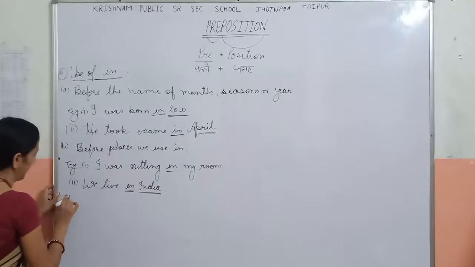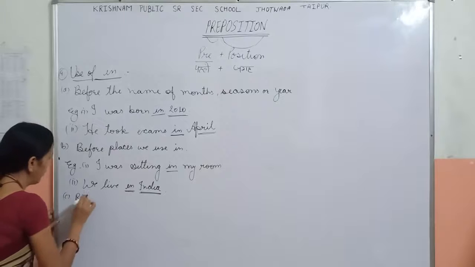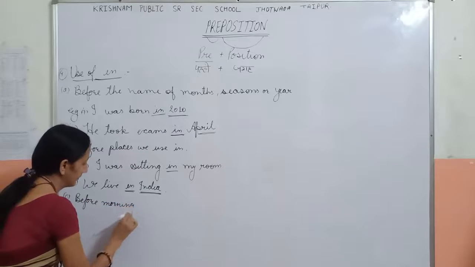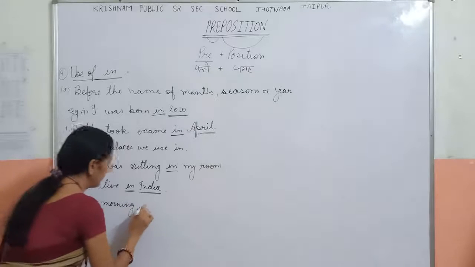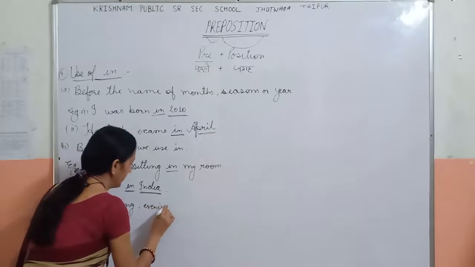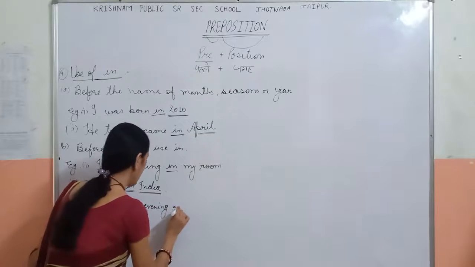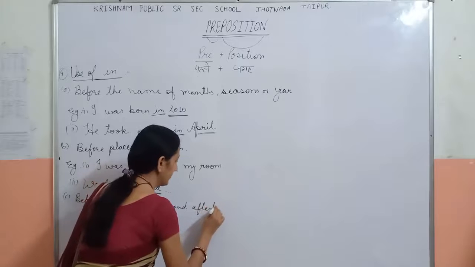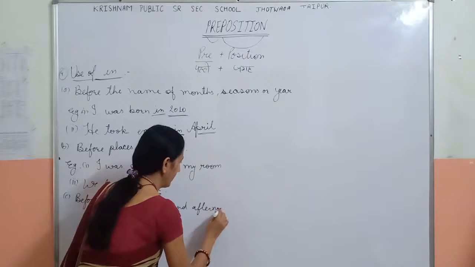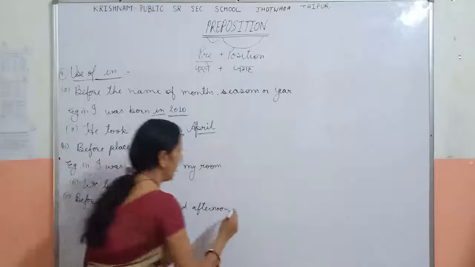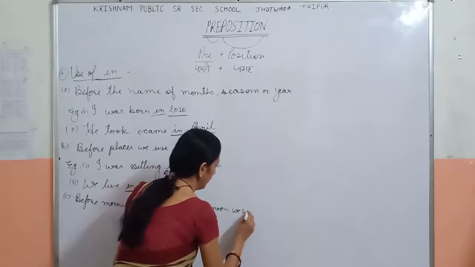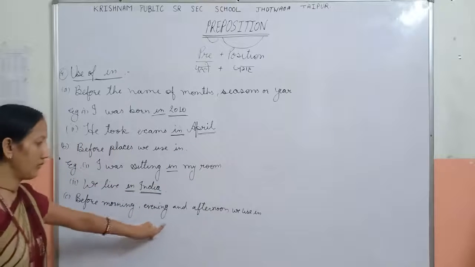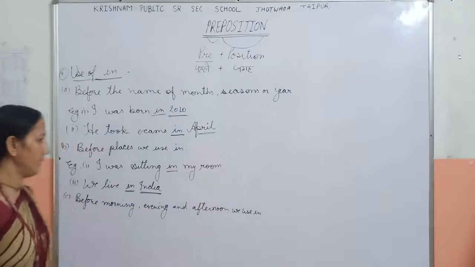Now C is before morning, evening and afternoon we use in.